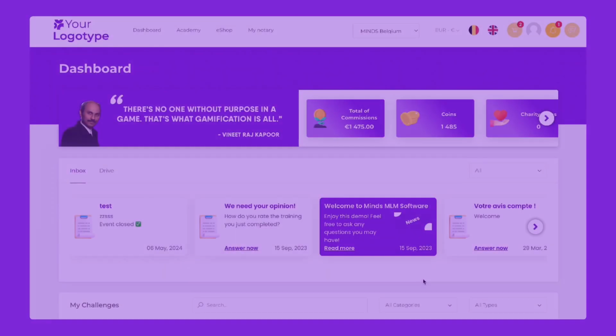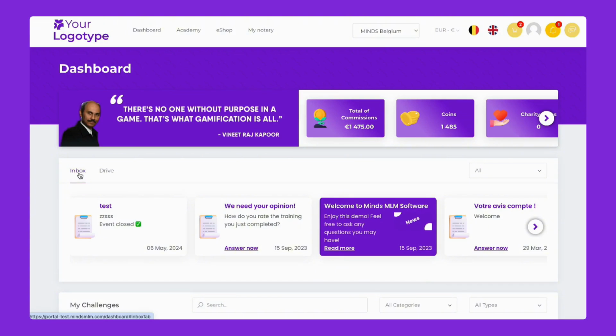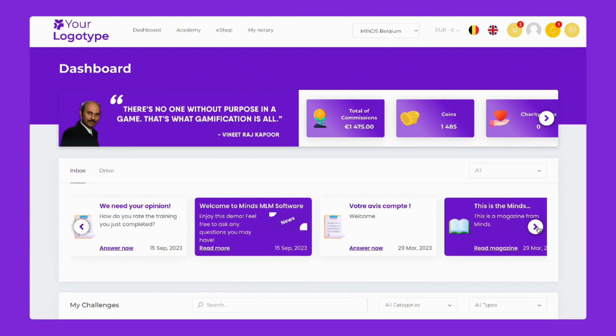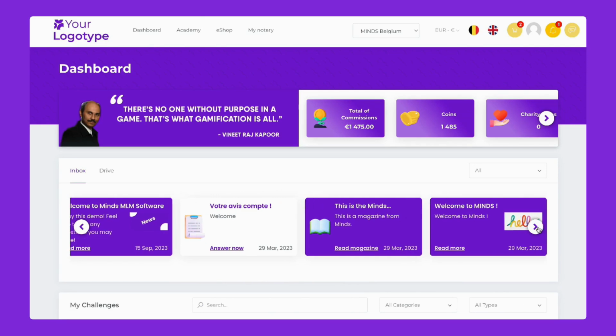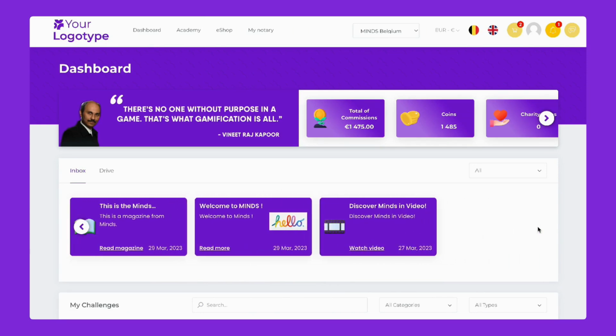Now, let's dive into the communication pillar. Staying connected with your network has never been easier. The dashboard provides two powerful options. First, we have the inbox. This important feature allows you to send messages to your distributors, whether it's event announcements, important updates, or even new product launches. Next, we have Drive.